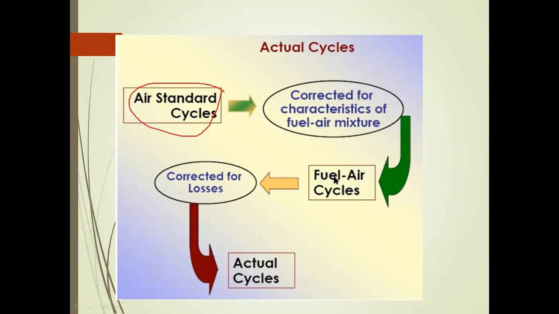The next cycle is the fuel air cycle. In the fuel air cycle, fuel enters homogeneously in the Otto engine or gas engines. After that we correct for the losses happening in the performance and heat transfer parameters. Finally we go to the actual cycle. The ideal cycle deals with the perfect engine, but the actual cycle deals with the actual engine. So the actual engine is very complicated compared to the ideal cycle.